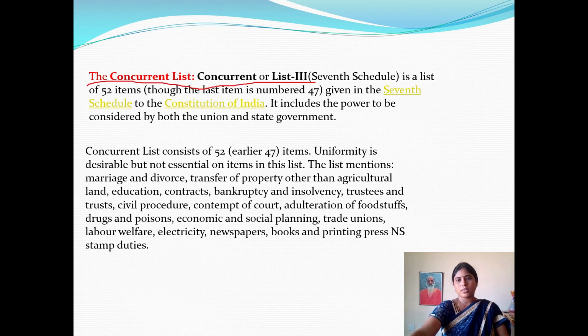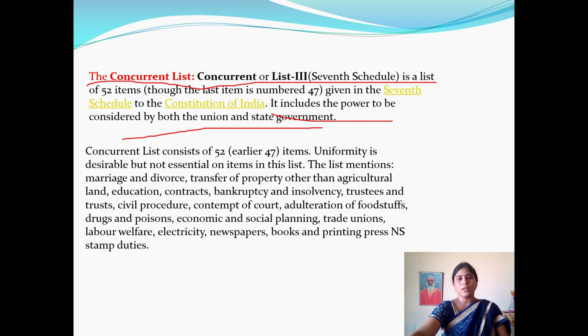Concurrent list. Concurrent list is the subject which is related to the entire nation, but it is related to both the state government as well as the central government. In this regard, the power is to be considered by both the Union and the state government. Both governments will take decisions related to some items present in this.